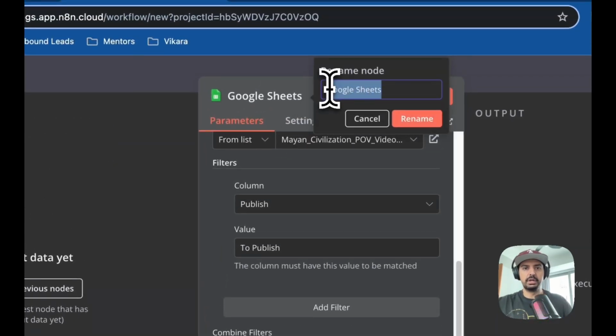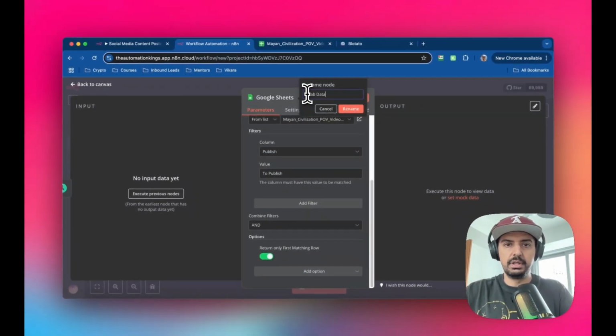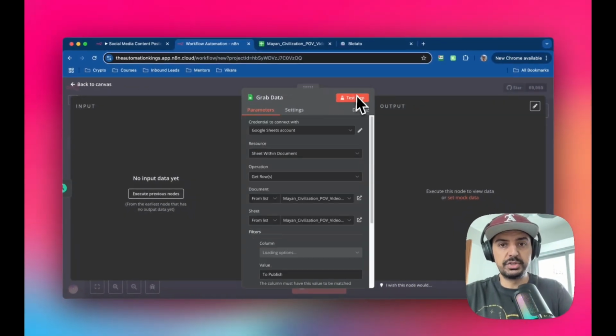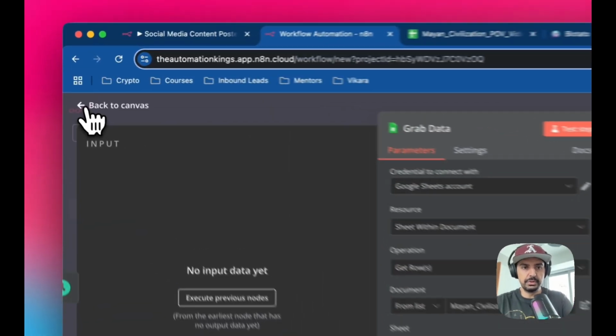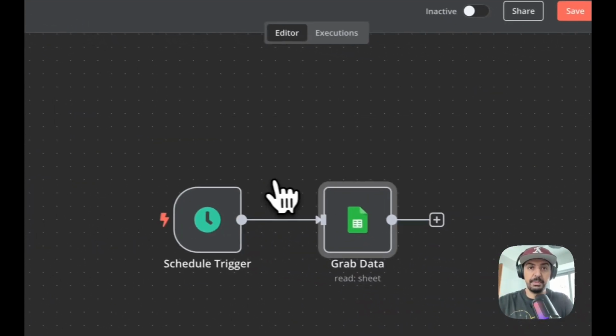So I'm just going to call this one grab data. Right, make sure you test the step so that it pulls all the fields across, okay? And that's the first part done.